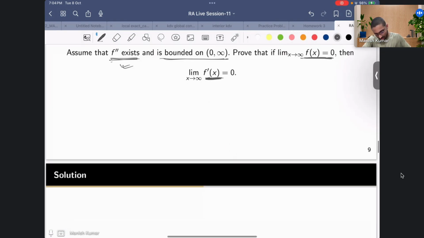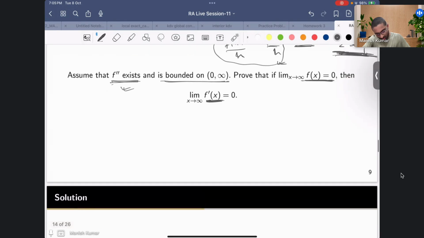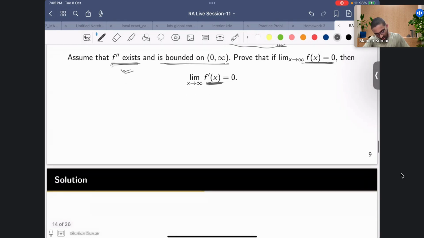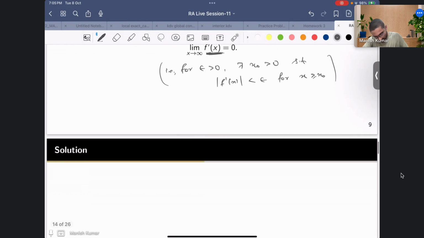So my goal would be to prove this to be very small. So what I'll do, let me write this as: for epsilon greater than 0, there exists x naught greater than 0 such that this f prime of x is less than epsilon for x greater than x naught. So this is what the definition says. So we'll try to prove this only.